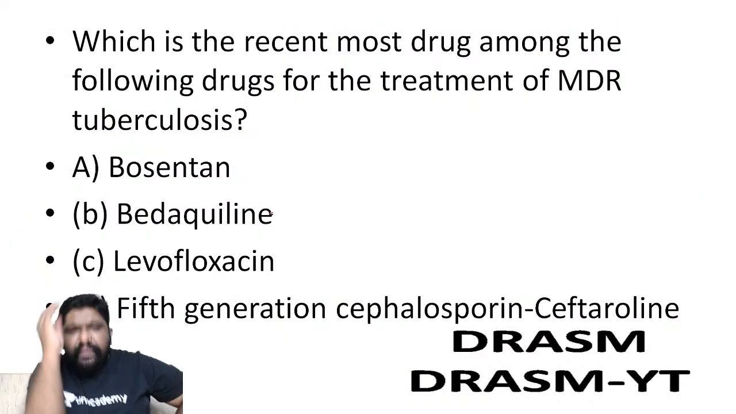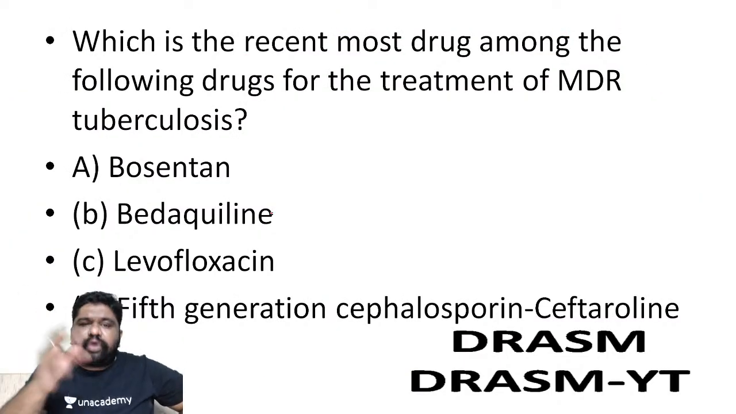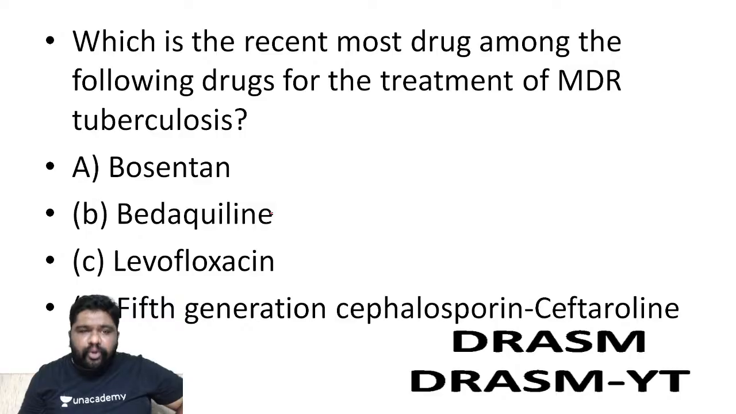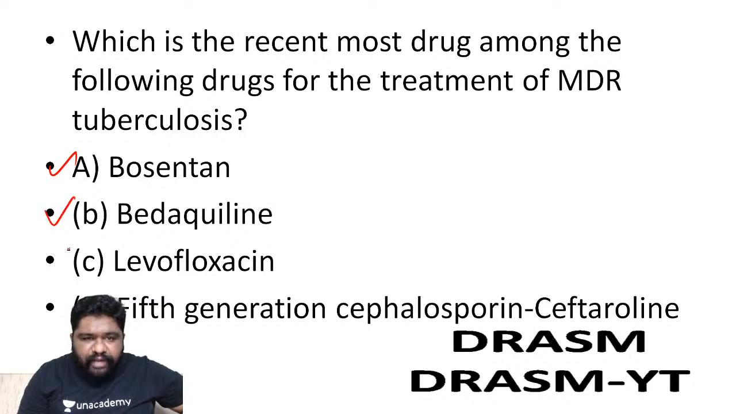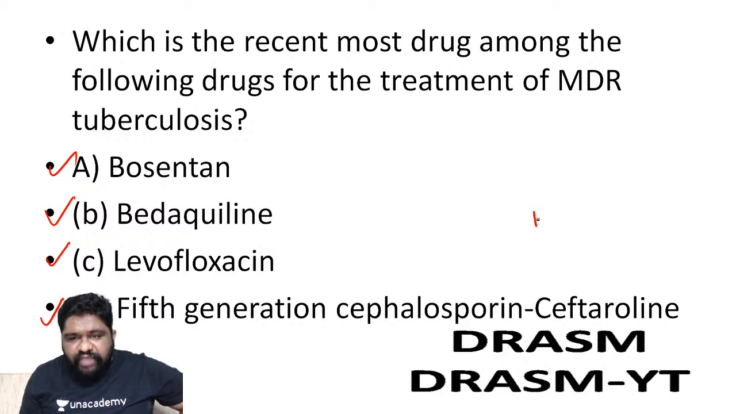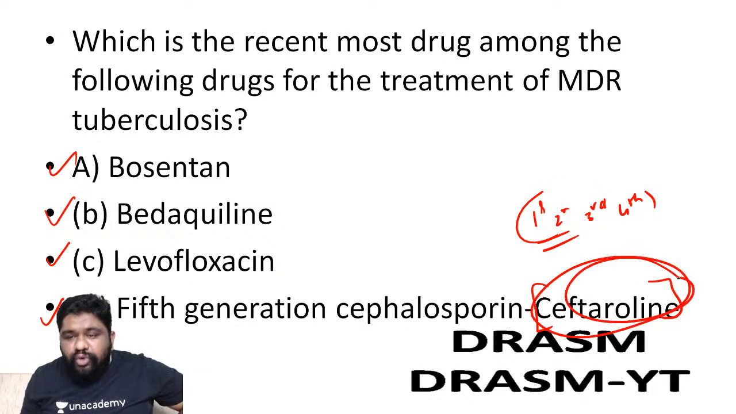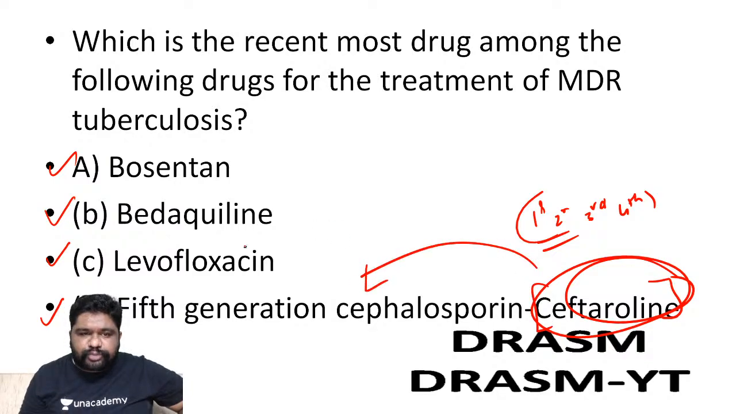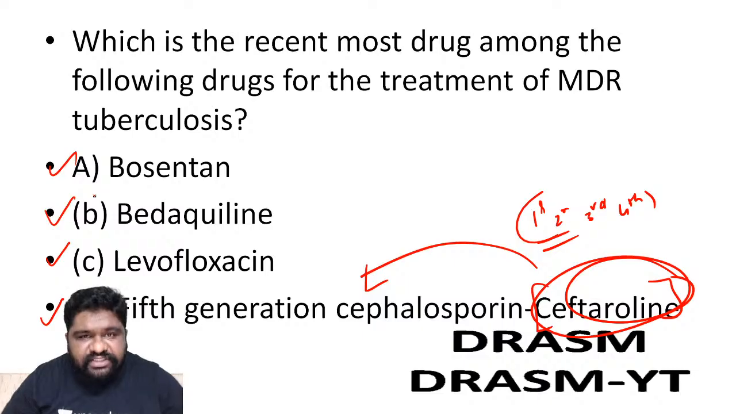Next question. Which is the recentmost drug among the following drugs for the treatment of MDR tuberculosis? Is it bosentan? Is it bedaquiline? Is it levofloxacin? Or the fifth generation cephalosporin? For those people who do not know that there is a fifth generation, remember, we have heard about first, second, third and fourth generation of cephalosporin. Right now we have fifth generation also, which is ceftaroline. Ceftaroline is an example of a fifth generation cephalosporin. Take all the options and tell me which is the right answer here. What is the latest drug that has been used for treatment of MDR tuberculosis?